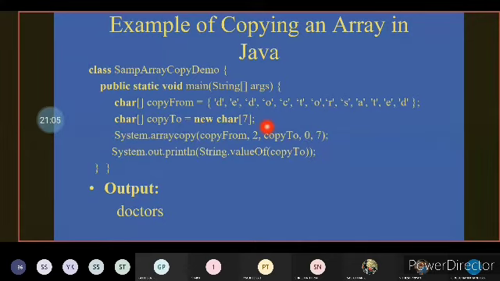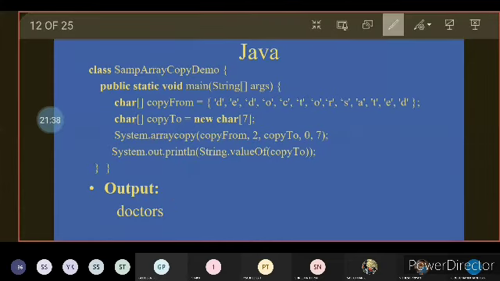So when you access system.out.println of String.valueOf of copy2, the valueOf is the method which is used to convert the character array into string type. The values which are stored as a character array will be passed as string type, and the output will be printed like this, doctors.